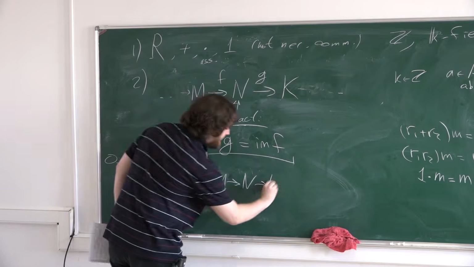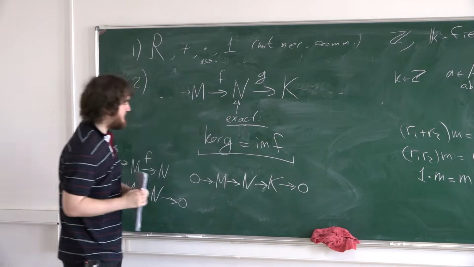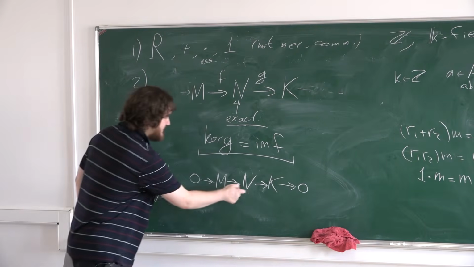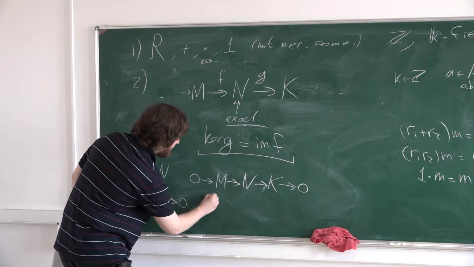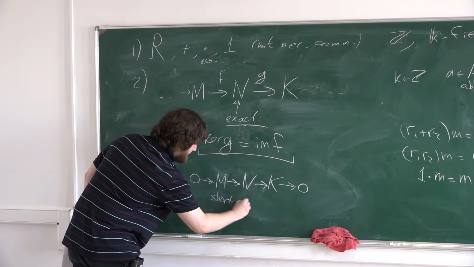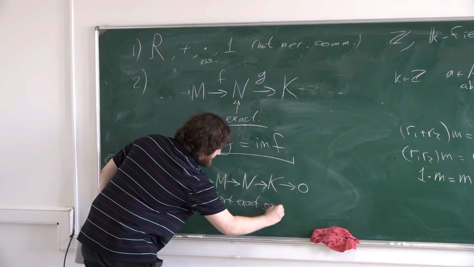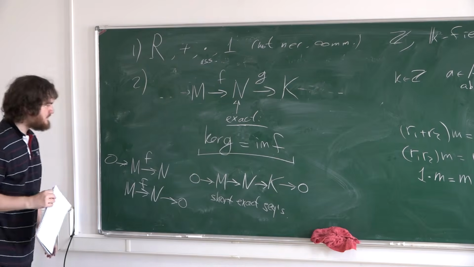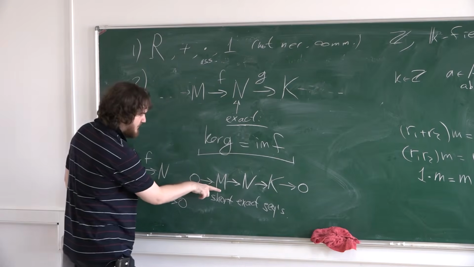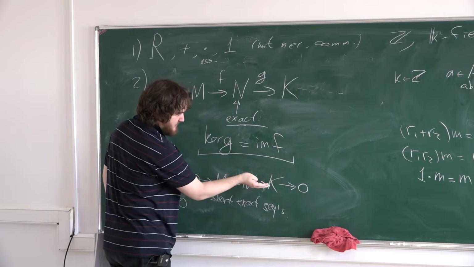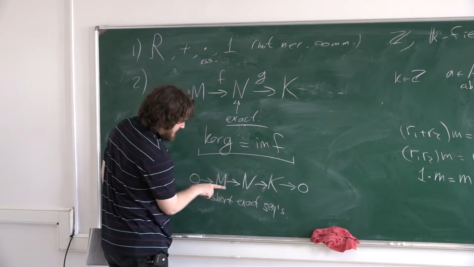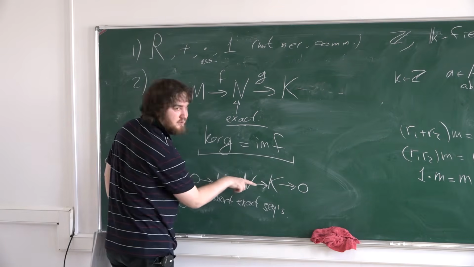The most important case is an exact sequence of this form, exact in these places. Such exact sequences are called short exact sequences. This means that M is a submodule of N, N to K is a surjective homomorphism, epimorphism, and the image of M is exactly the kernel of this surjective homomorphism.